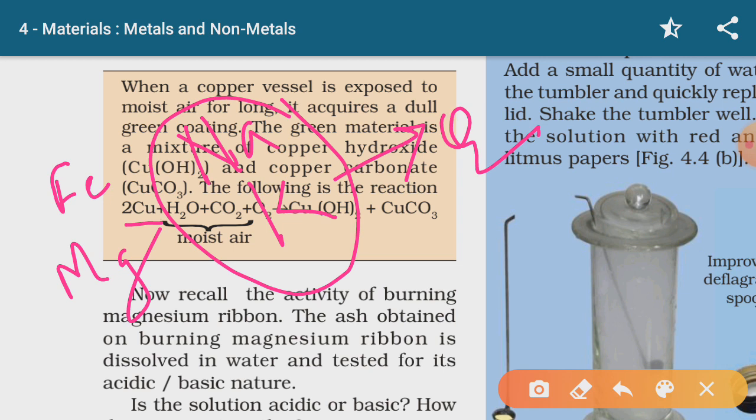Sodium and potassium also combine with oxygen, and their combination is vigorous. Vigorous means they combine rapidly and form metal oxide. When metals combine with oxygen, they form a compound called metal oxide. When we make a solution for testing its nature, we add water, and a new compound called metal hydroxide forms, and then we can check the nature.